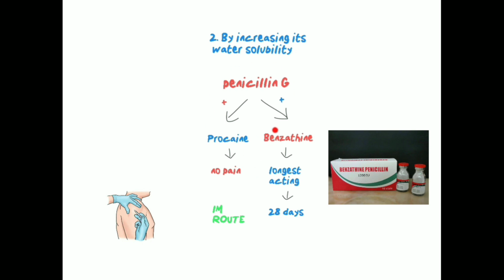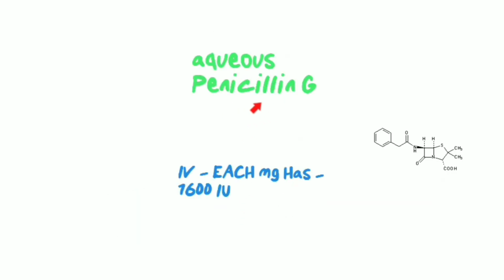When these drugs are given through IM, they get confined to that area for a longer duration of time. Since they are water soluble, they are slowly released into the systemic circulation and they become longer acting. In aqueous penicillin G IV dose, each mg has 1600 international units.